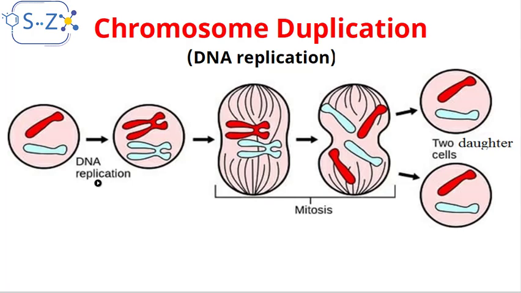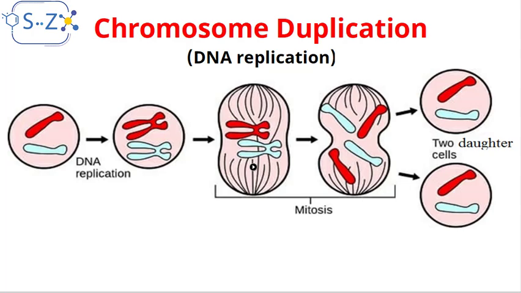Okay, so each chromatid will form another identical copy of it. So the chromosome becomes again made of two chromatids, and this allows the cell to make a new mitosis, because the cell cannot divide if the chromosome is made of one chromatid. It has to be made of two chromatids, two identical sister chromatids.